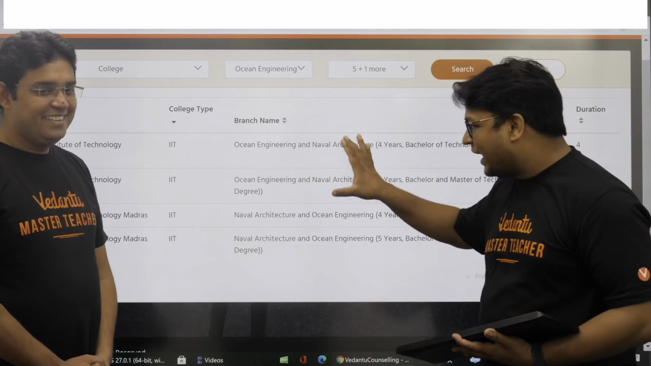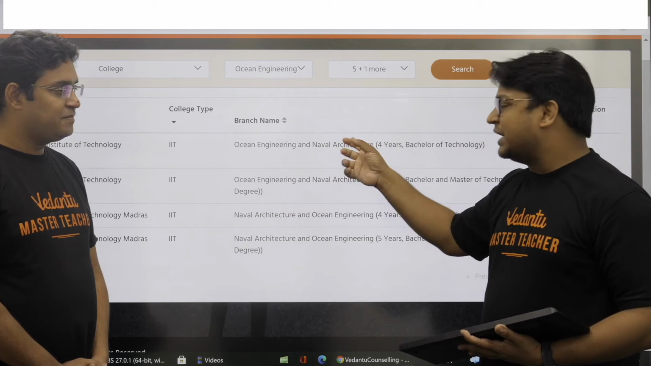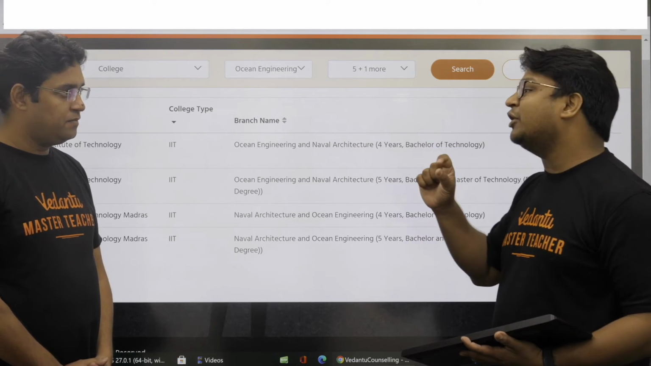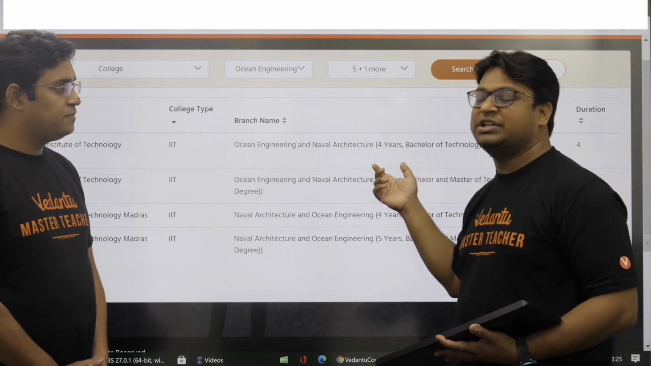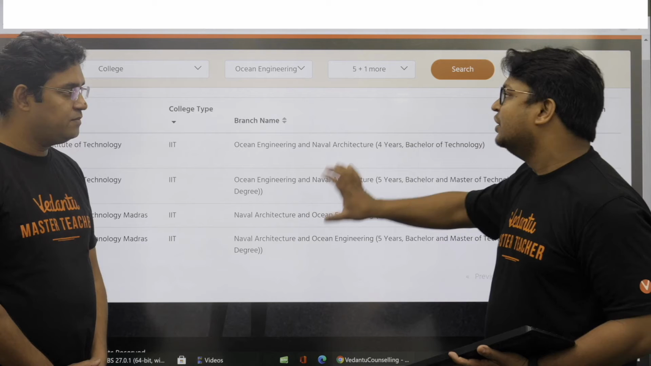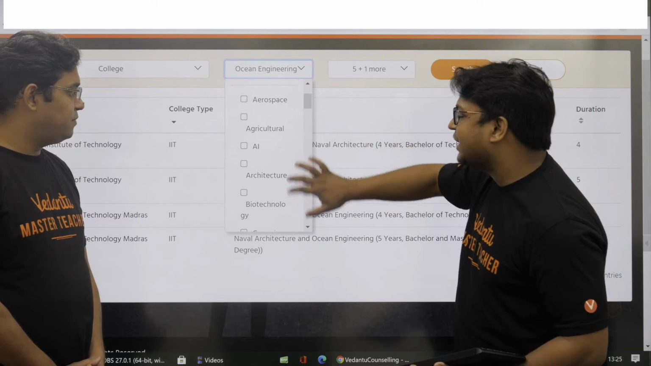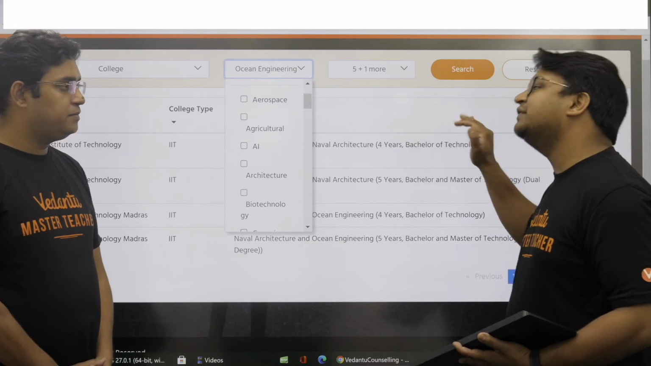Now, to help you with this kind of situation, where the branch names are different but the difference is so subtle that it may not be intuitive to think the other way around. Like if I just went with ocean engineering, maybe I could have missed out on these 2 options. So for that, we have created these tags. These tags are mapped with all the branches, even if they have slightly different names.